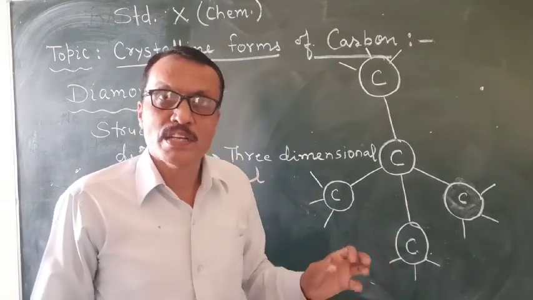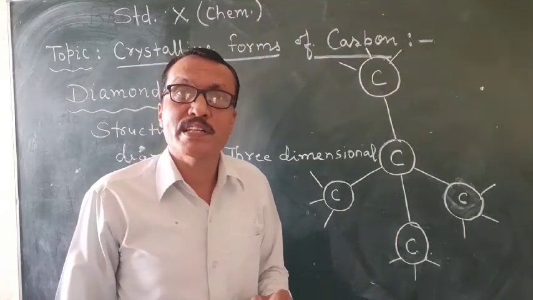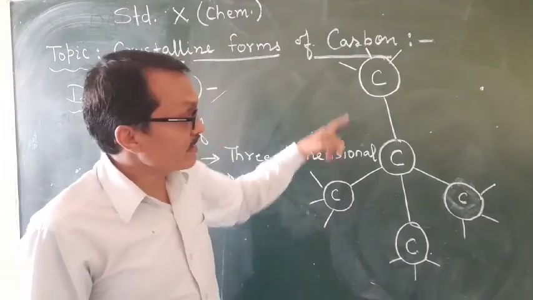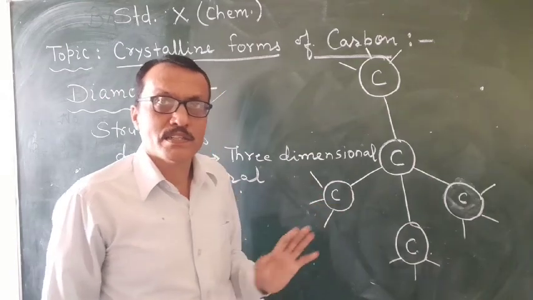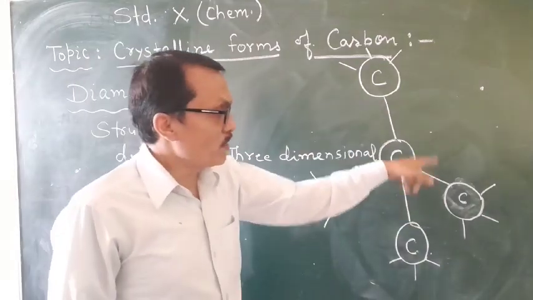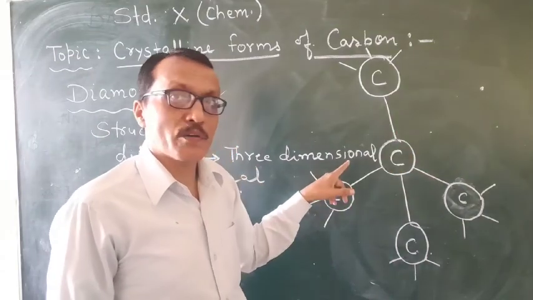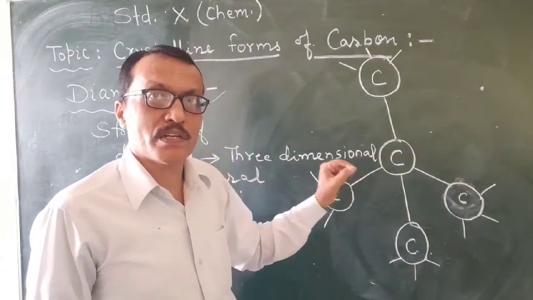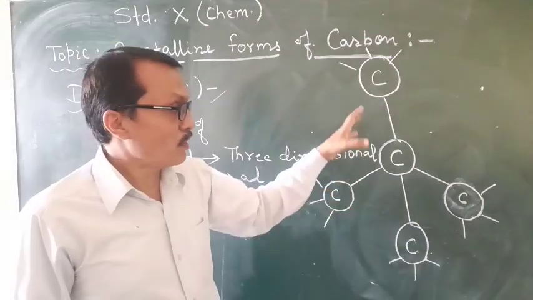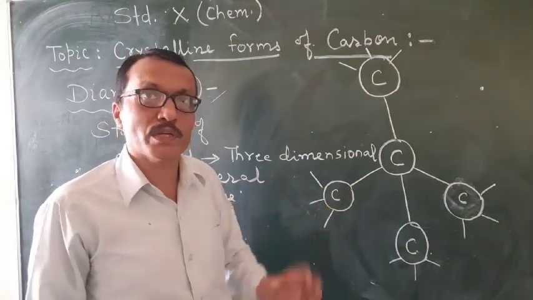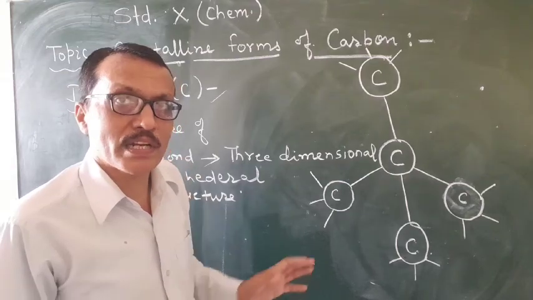So the structure of diamond is a tetrahedral structure. All the bond angles are fixed at 109.28 degrees. All carbons are joined together tetrahedrally.